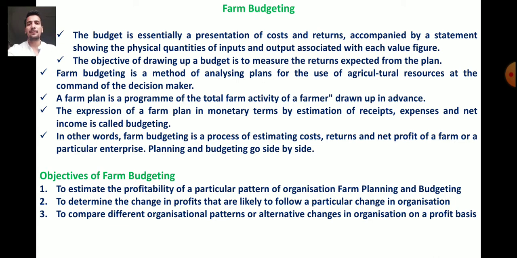For the comparison of different organizational patterns, we need farm budgeting. So these are the three objectives of farm budgeting. Keep in mind the definition of farm budgeting: it is the process of estimating cost, returns and net profit of a farm or of a particular enterprise.